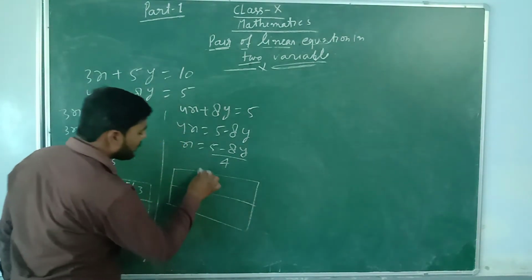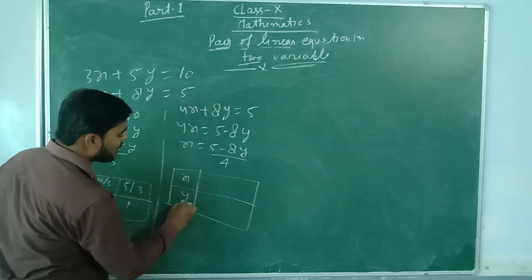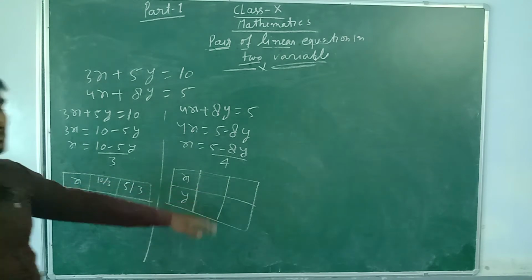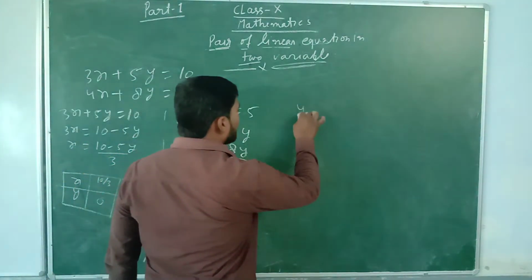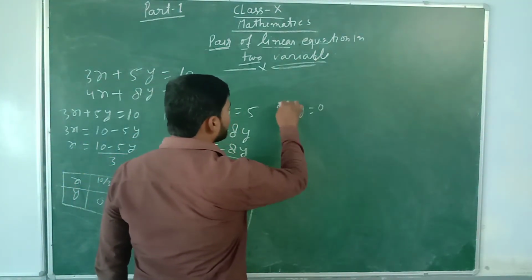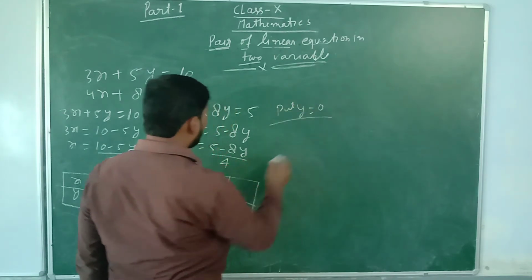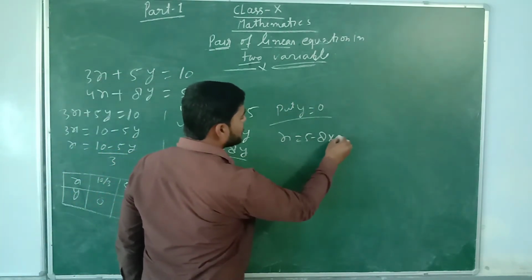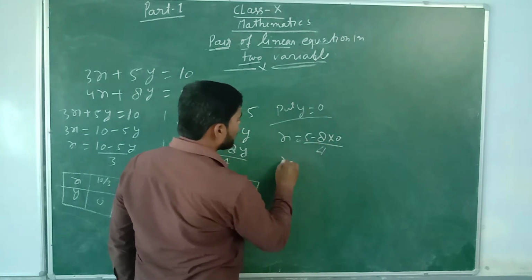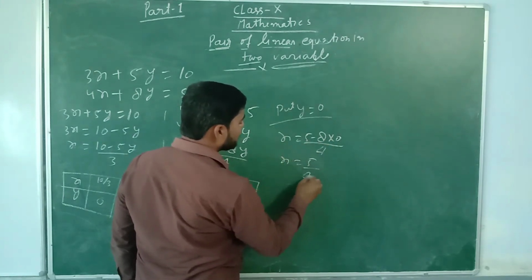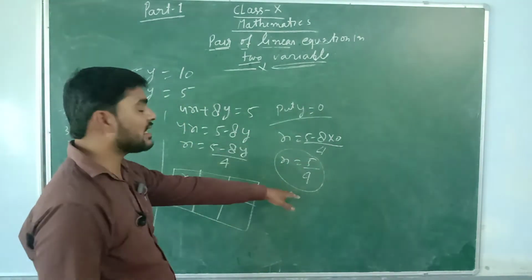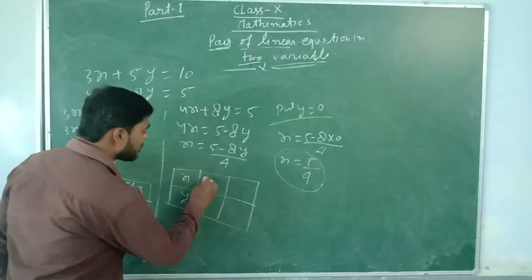Now if you put the value of y, then you will get the value of x. Put any value of y, y equal to 0. For y equal to 0, x equal to 5 minus 8 into 0 upon 4, x equal to 5 by 4. For y equal to 0, you will get the value of x, that is 5 by 4.